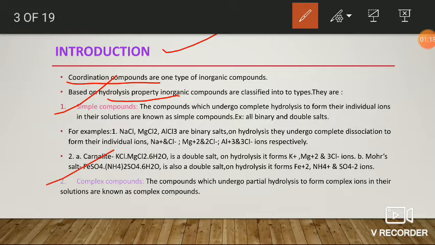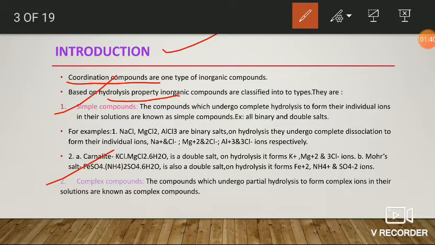In the case of simple compounds, the compounds undergo complete hydrolysis to form their corresponding individual ions.